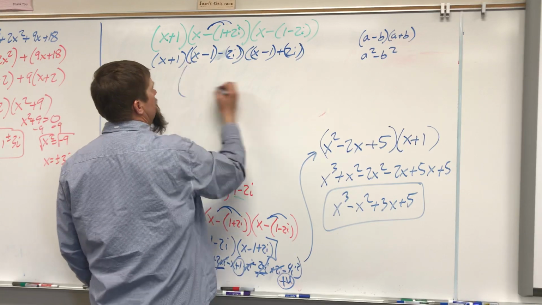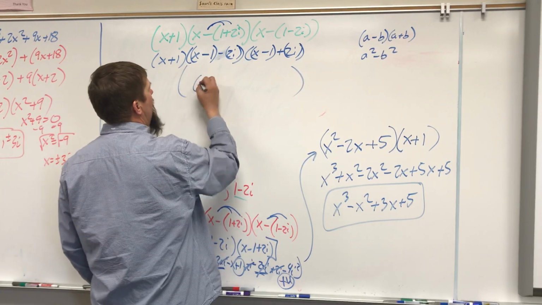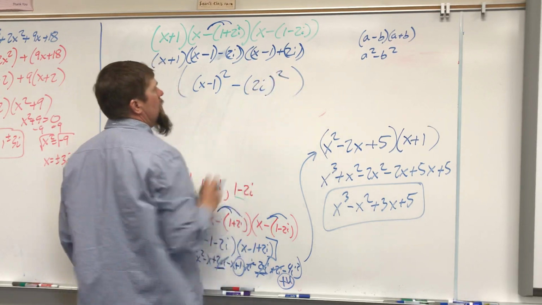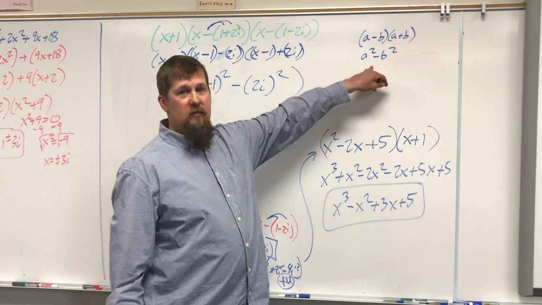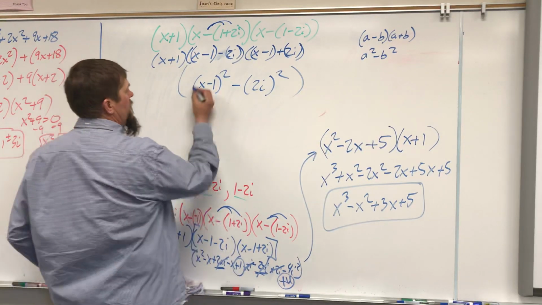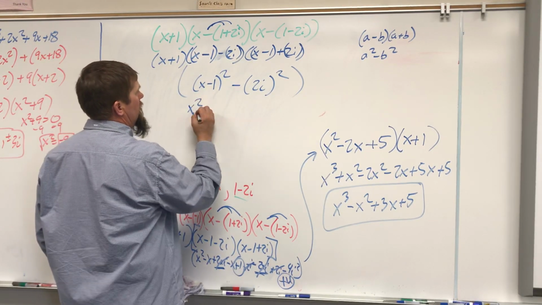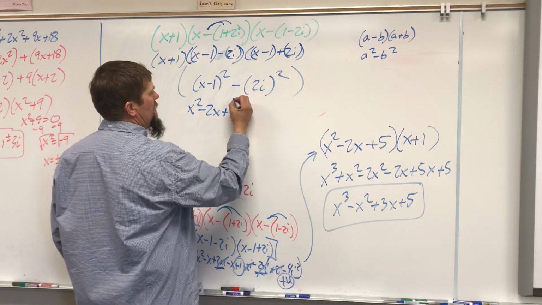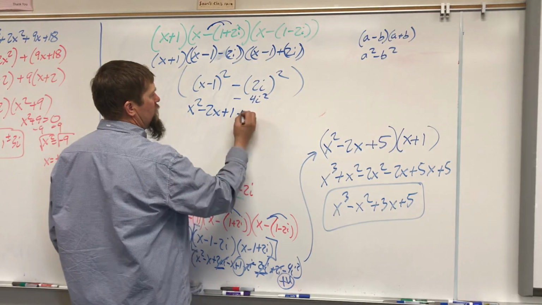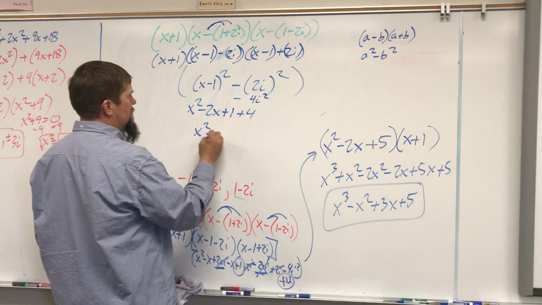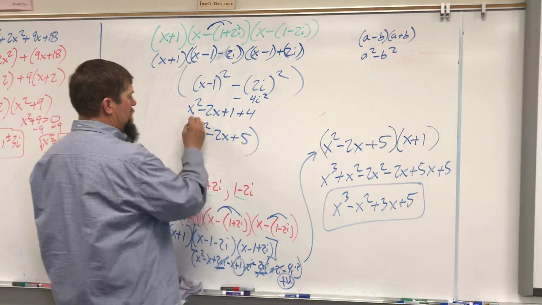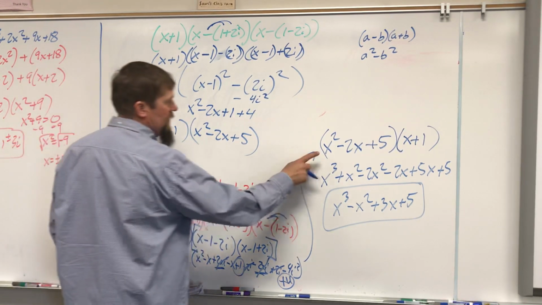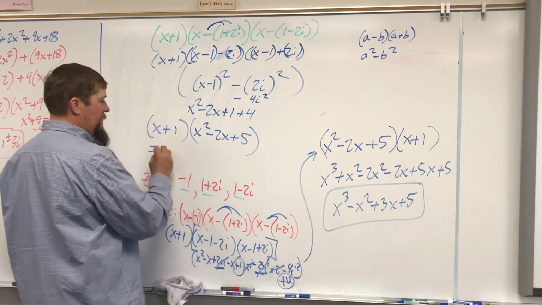So this is the same as x minus 1 squared minus 2i squared, just like a squared minus b squared. So this, if I FOIL it, is x squared minus 2x plus 1. This ends up to be minus 4i squared, which is plus 4. And then, of course, I would multiply those together, just like I did here, and I would get my same answer.